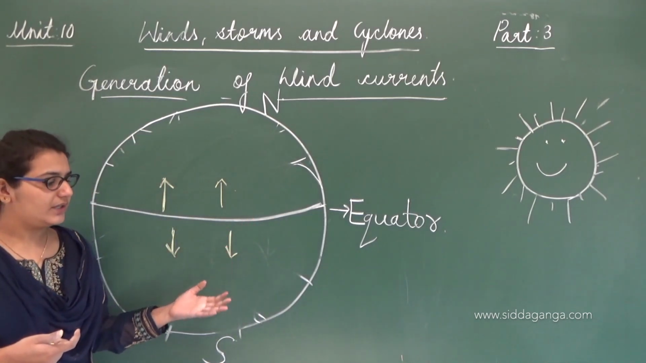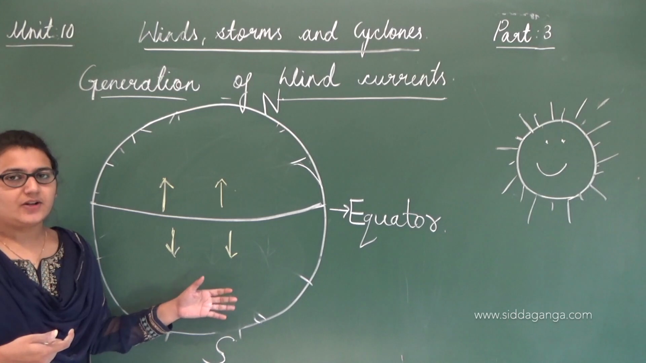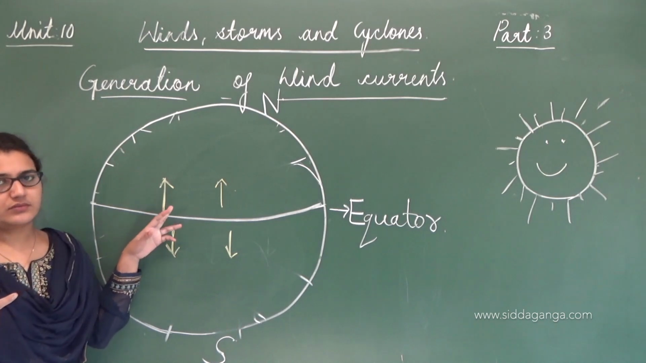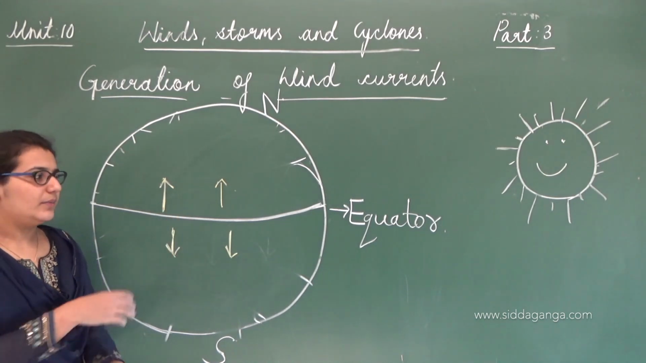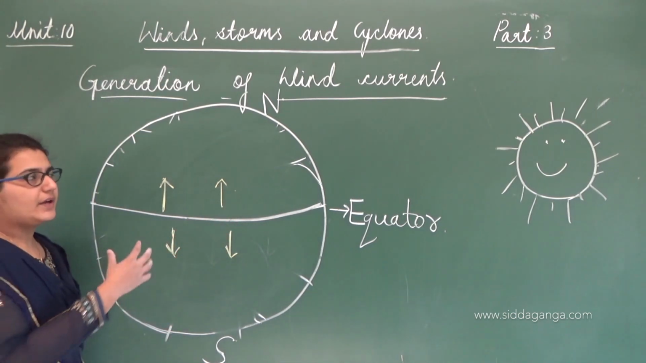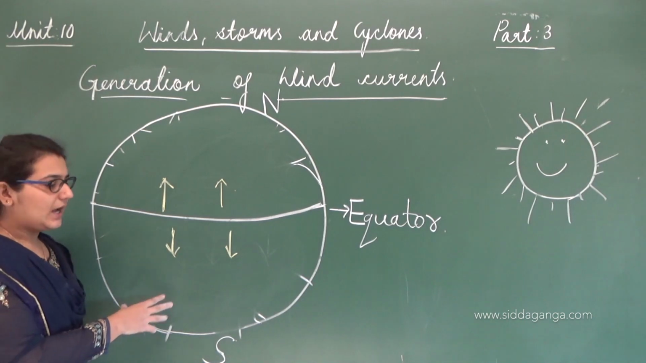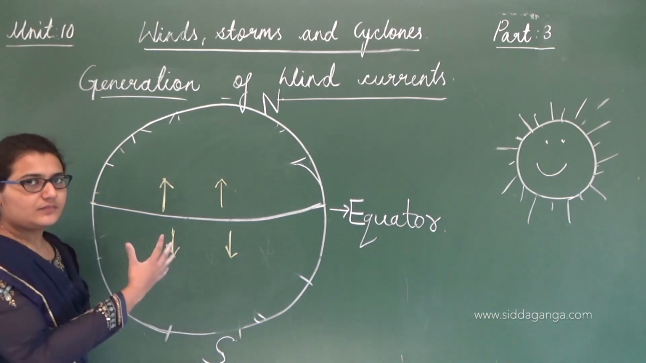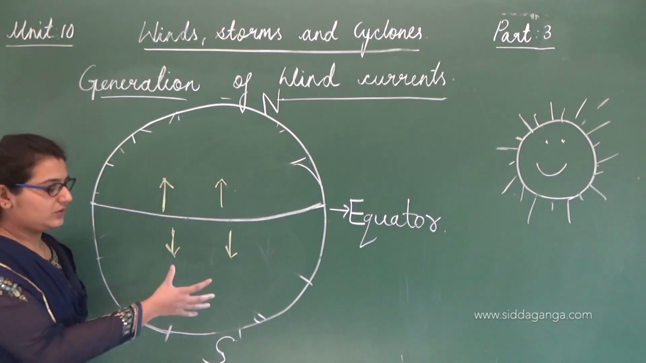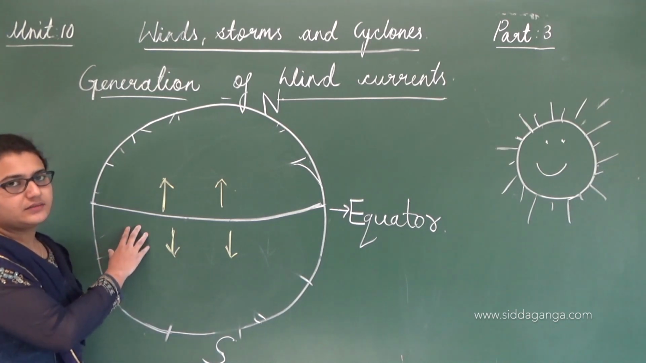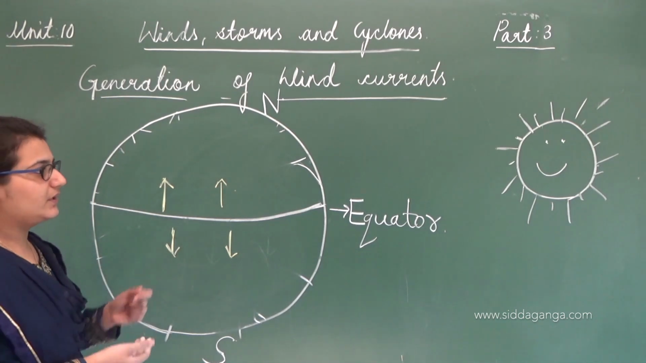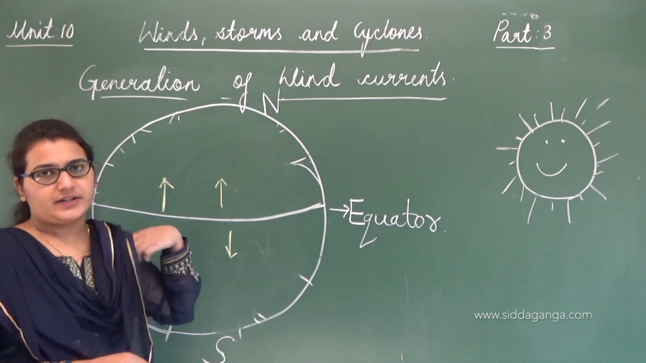When this air is occupying the place here, the air already present here also moves. So the warm air, the air which becomes warm here, starts rising up and moves to the polar regions. And again the air present in the polar region has to move, right? It has to go somewhere else. So this air moves to the equator, and this process will be repeating, and this is how wind currents are generated.